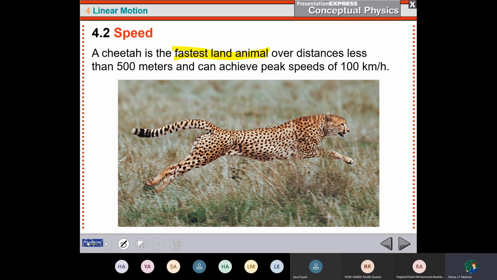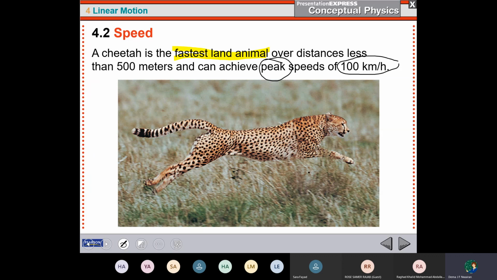Peak means the maximum speed that it can reach, and that is 100 kilometer per hour. Its speed now is 100 kilometer per hour.